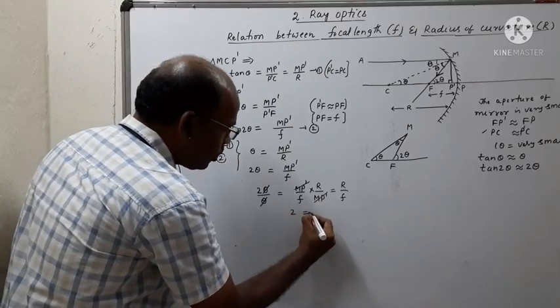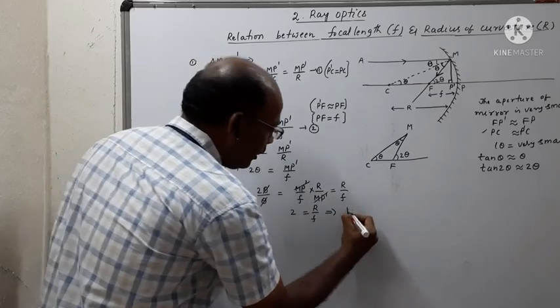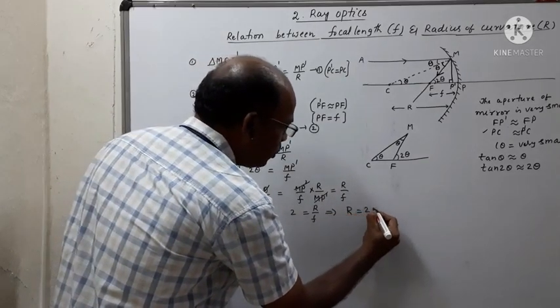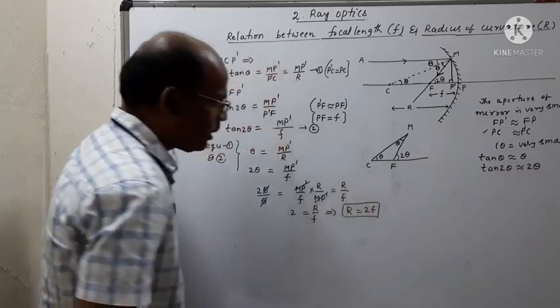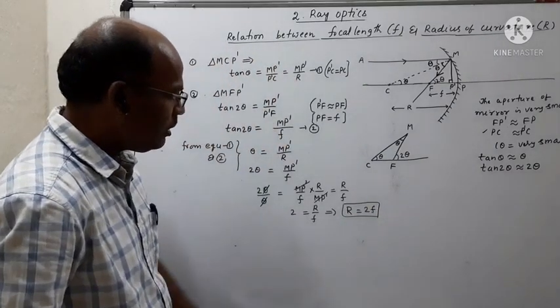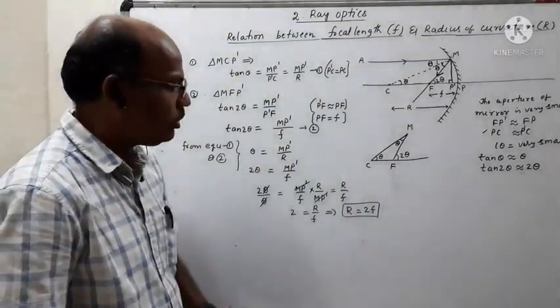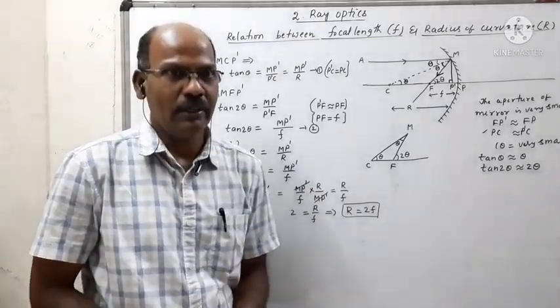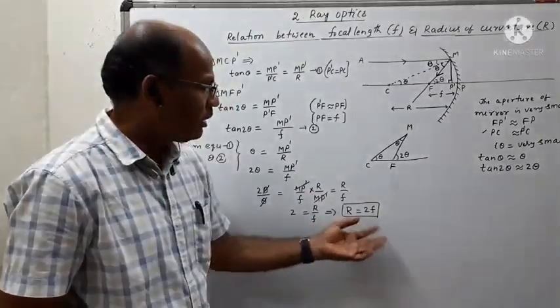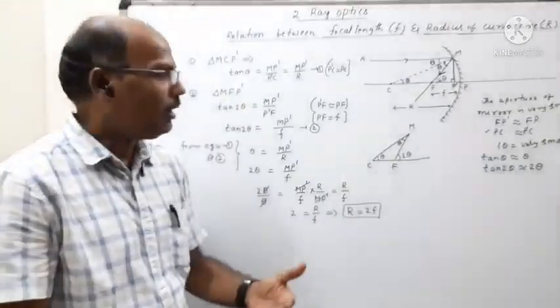Finally we get 2 is equal to R by F. Then we can write R is equal to 2F. So this is the relation between radius of curvature and focal length. The radius of curvature is always equal to twice the focal length of the concave mirror.